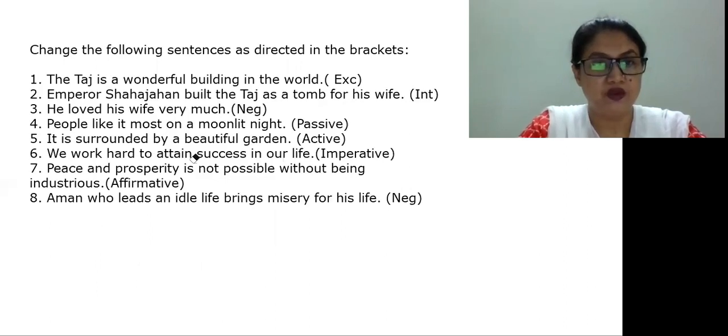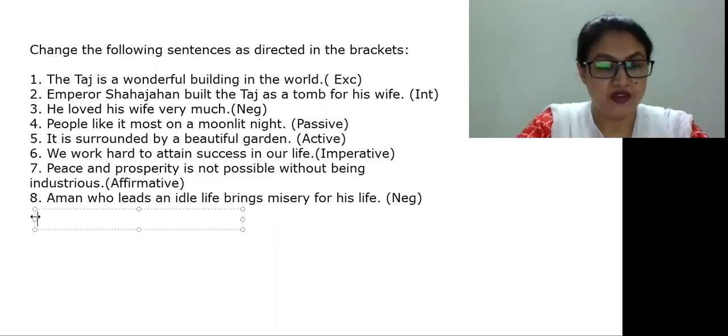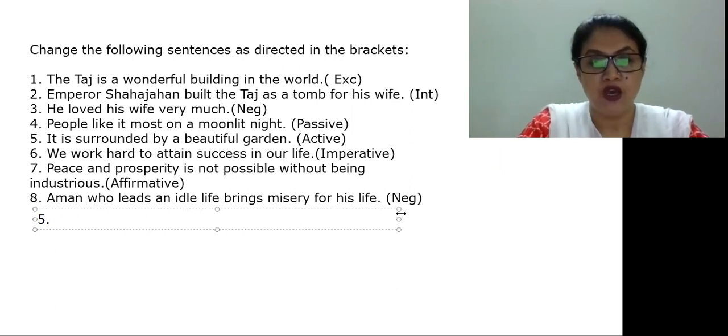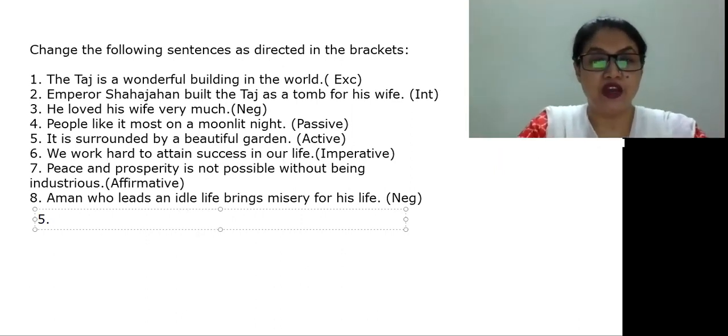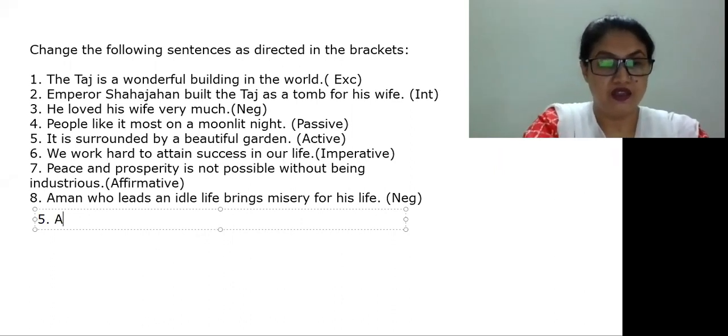So the next one is number 5. Number 5 is: it is surrounded by a beautiful garden. It is in passive form, and we have to make it active. So we can write that a beautiful garden surrounds it. The tense is present, so we have to write "surrounds".